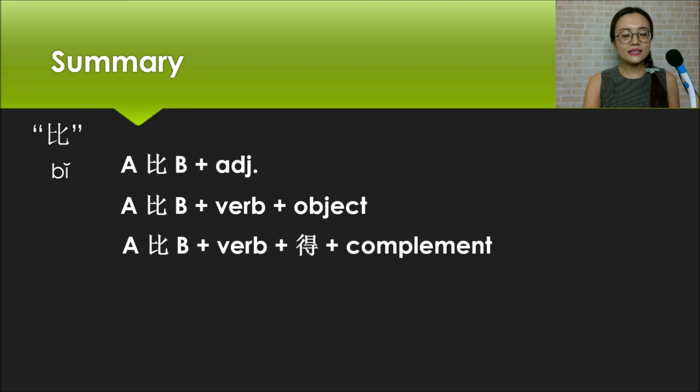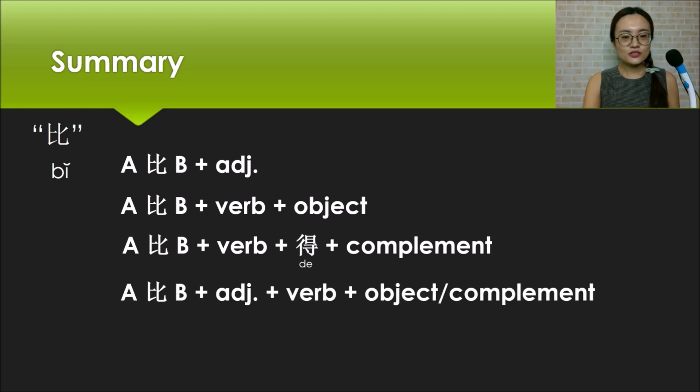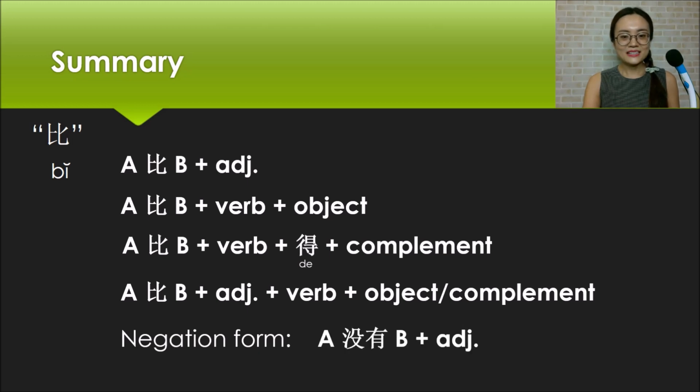The third one, A 比 B plus verb plus de plus complement. The last structure is A 比 B plus adjective plus verb plus object or complement. Next, let's review the negation form of 比 sentences. The structure is A 没有 B plus adjective.